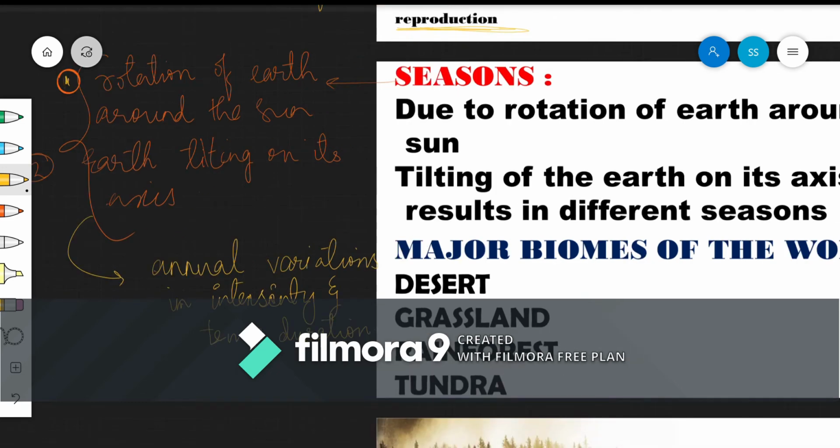Let me summarize it once again. Seasons occur due to the rotation of the earth around the sun and the earth tilting on its own axis. Due to this, it leads to annual variations in intensity and duration of the temperature, due to which the seasons are formed.